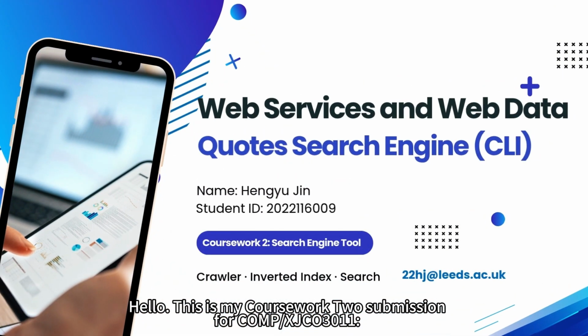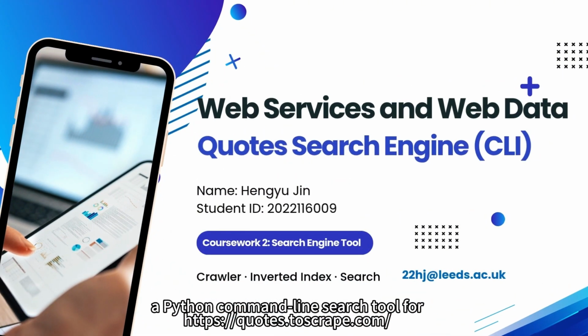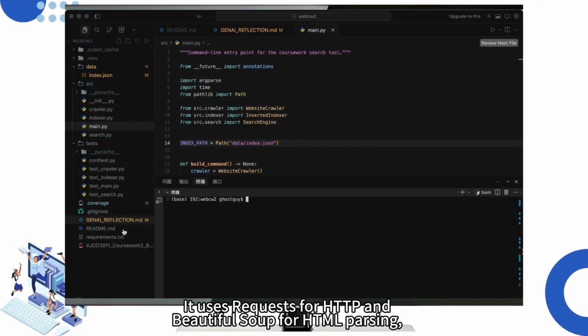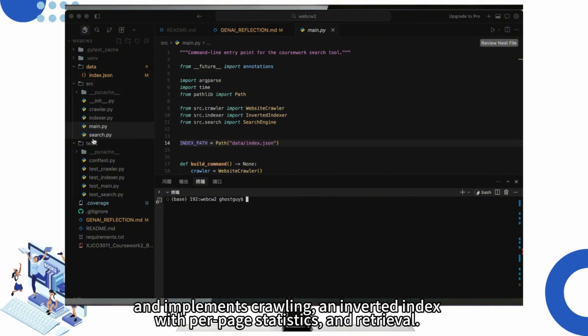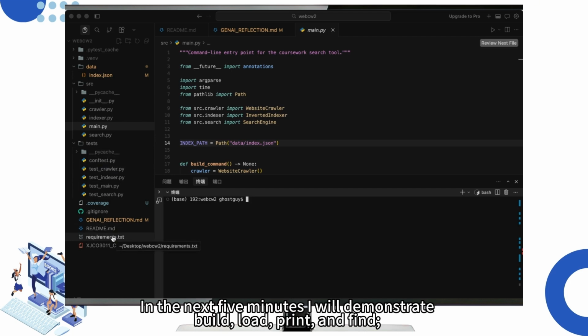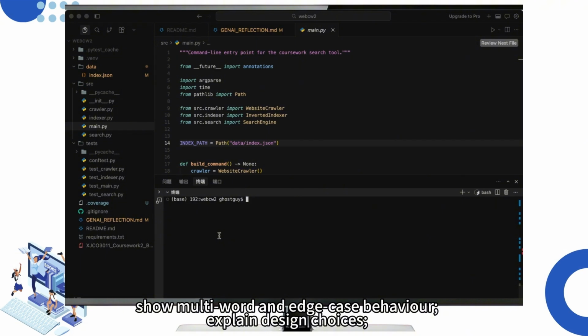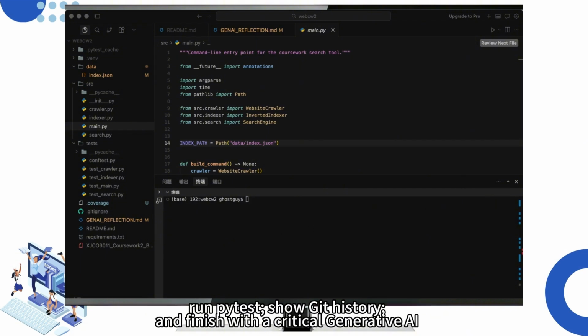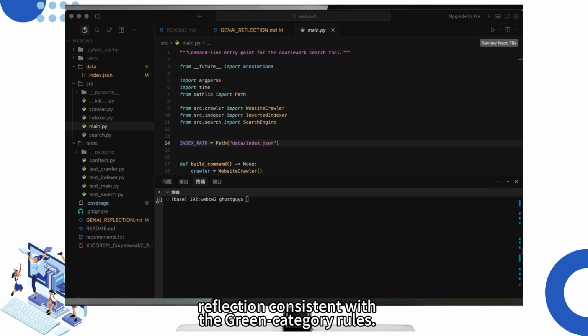Hello, this is my coursework submission for COMP3011, a Python command line search tool for https://quotes.toscrape.com. It uses requests for HTTP and Beautiful Soup for HTML parsing, and implements crawling and an inverted index with per-page statistics and retrieval. In the next 5 minutes I will demonstrate build, load, print, and find, show multi-word and edge case behavior, explain design choices, run PyTest, show Git history, and finish with a critical generative AI reflection consistent with the green category rules. First, build.